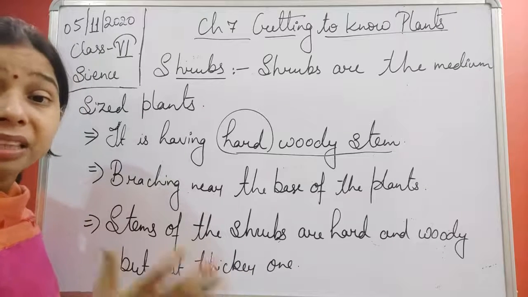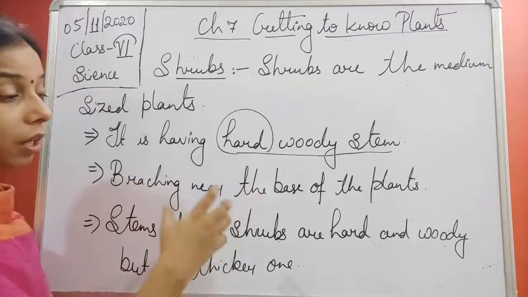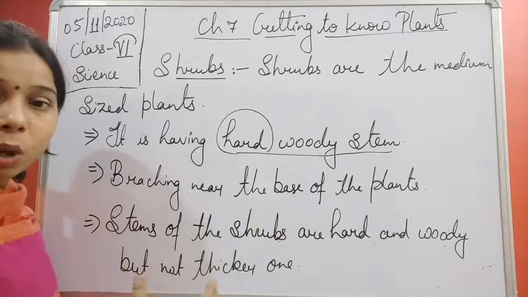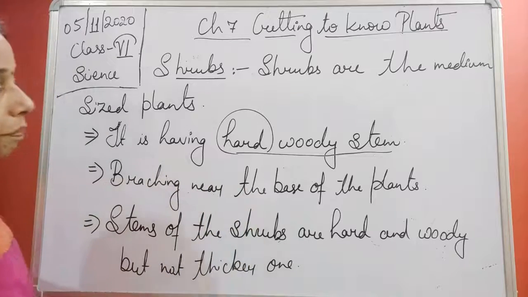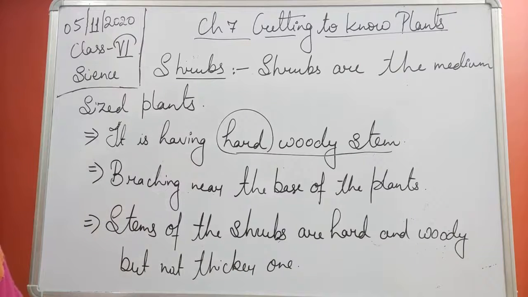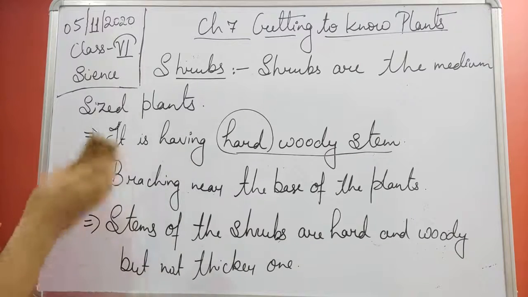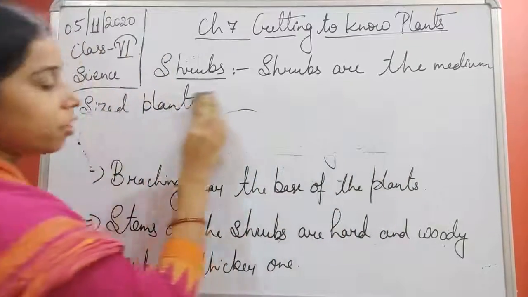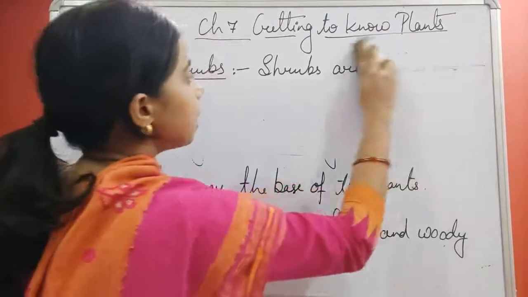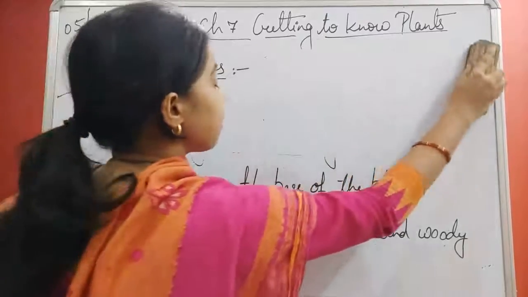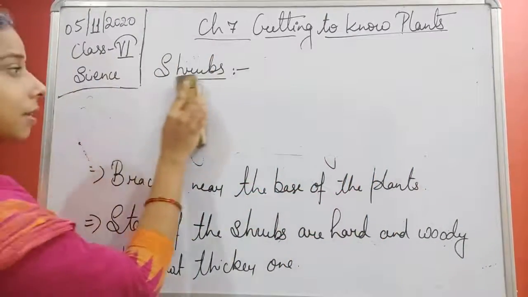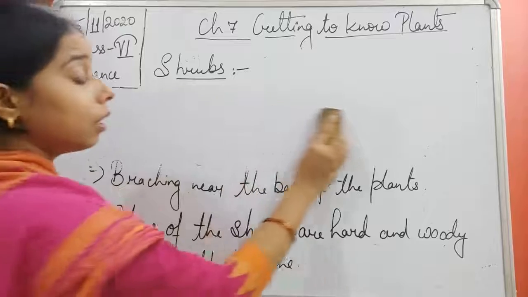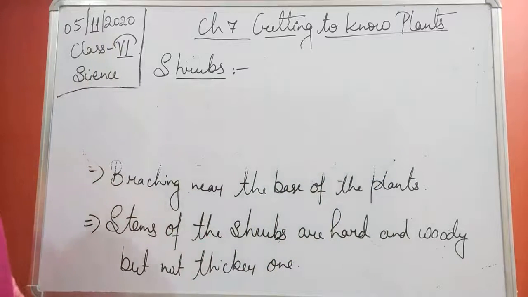It does not have a thick width. Thickness is not that much. Okay, so this is the second characteristic of the shrubs: the stems are woody, but they are not thick enough.